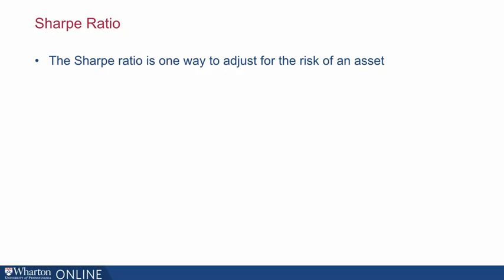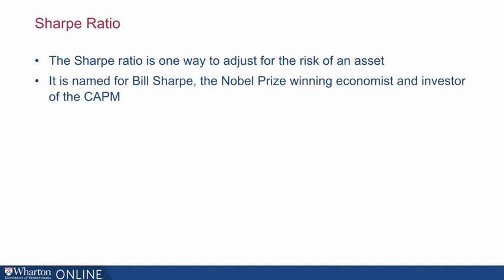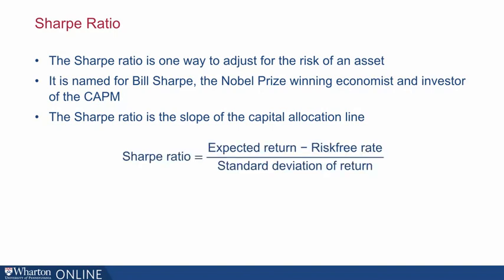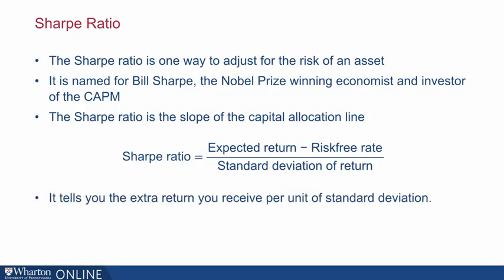So one way to adjust for the risk of the portfolio is to use something called the Sharpe ratio, which is something that I introduced in the last lecture. It's named for Bill Sharpe, the Nobel Prize-winning economist and inventor of the CAPM. Now, the Sharpe ratio is the slope of the capital allocation line. So what does that mean? Well, it's the expected return minus the risk-free rate divided by the standard deviation of return. What it does is it tells you the extra return you receive for the asset per unit of standard deviation. So it's telling you how good the risk-return trade-off of this asset is.